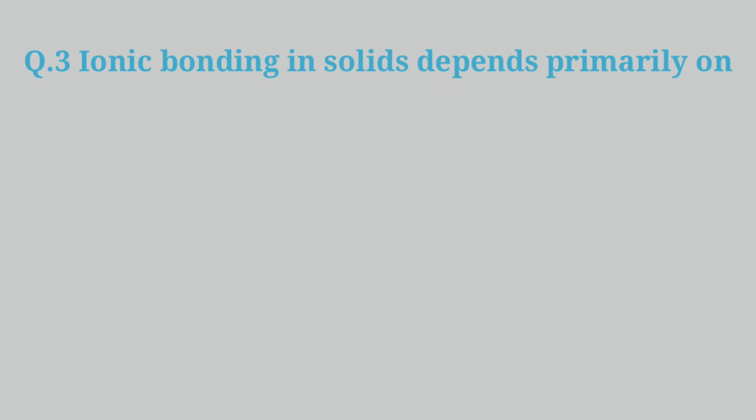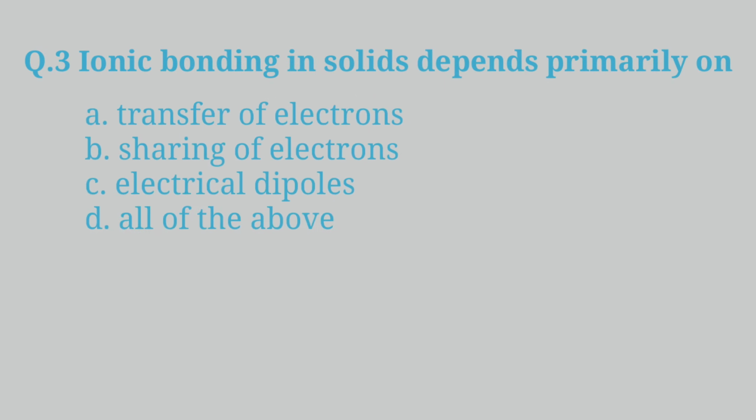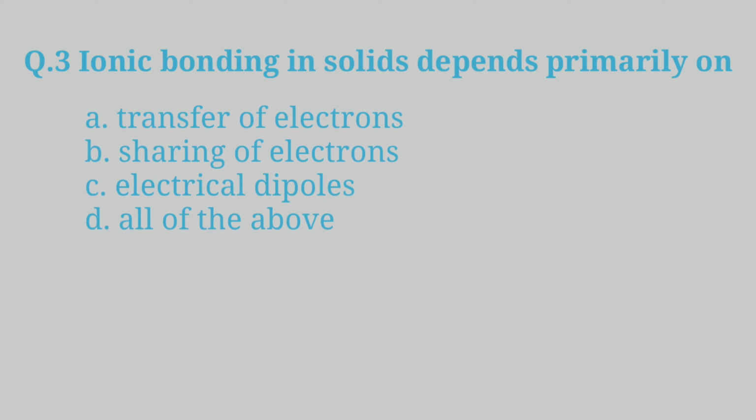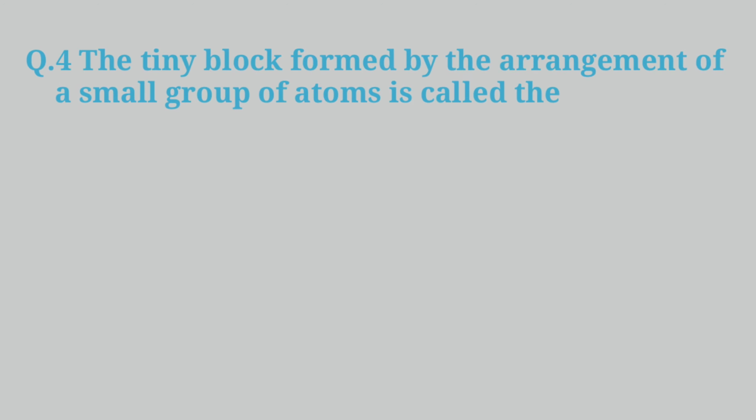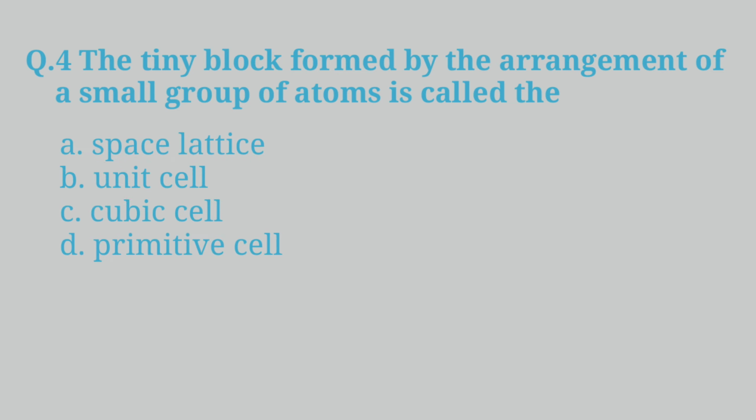Question 3. Ionic bonding in solids depends primarily on A. Transfer of electrons. B. Sharing of electrons. C. Electrical dipoles. D. All of the above. And the answer is transfer of electrons. Question 4. The tiny block formed by arrangement of small group of atoms is called the A. Space lattice. B. Unit cell. C. Cubic cell. D. Primitive cell. And the answer is B. Unit cell.